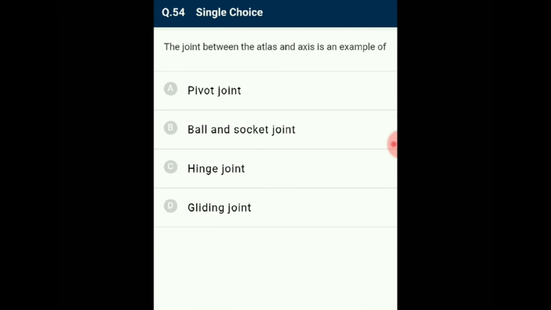Question number 54. The joint between atlas and axis is an example of the joint. Atlas is the first cervical vertebra and axis is the second cervical vertebra, and it is a synovial joint. It is a type of pivot joint. The odontoid process of axis acts as pivot on which atlas can rotate. This type of joint allows considerable amount of movement. A fluid-filled synovial cavity is present between the articulating surfaces of two bones. So the answer for this question is option A, pivot joint.